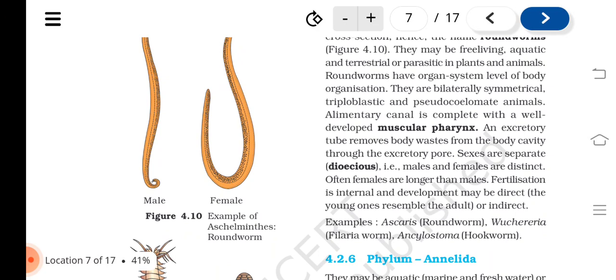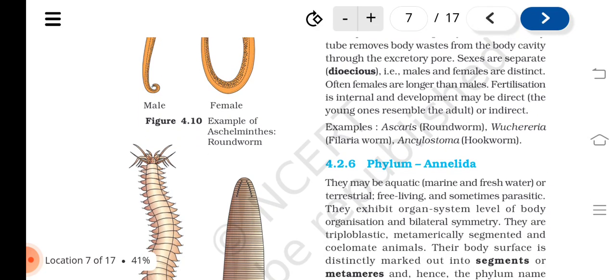Alimentary canal is complete with a well-developed muscular pharynx. An excretory tube removes body waste from the body cavity through the excretory pore. Sexes are separate or dioecious, that is, males and females are distinct. Often females are longer than males. Fertilization is internal and development may be direct, where young ones resemble the adult, or indirect. Examples: Ascaris or roundworm, Wuchereria or filaria worm, and Ancylostoma or hookworm.